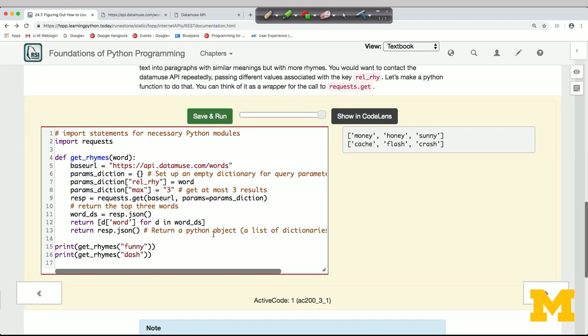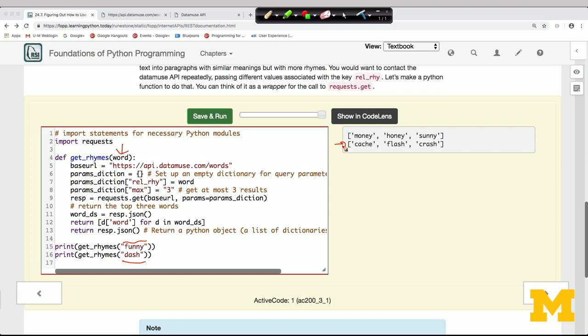Now, how did I implement this get_rhymes? Well, get_rhymes is going to take as an input a word like funny or dash. So that's going to be bound to my word parameter. And it's going to return a list of 3 rhyming words. But you saw that what we actually get back is not a list of words, it's a list of dictionaries with information.